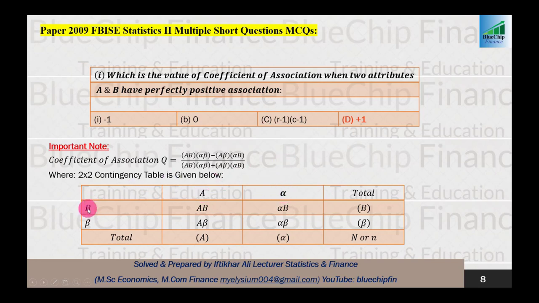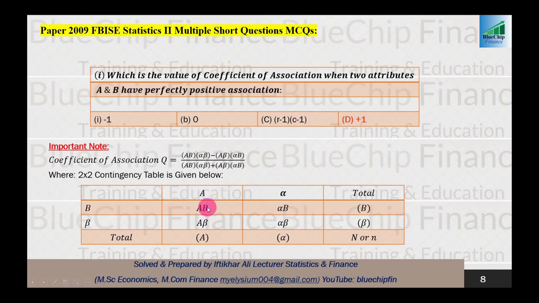And the other attribute, if literacy, then literacy has two further categories: literate persons and illiterate persons. So literate persons should be represented by B and illiterate persons should be represented by beta. And all these symbols we can make by ourselves.